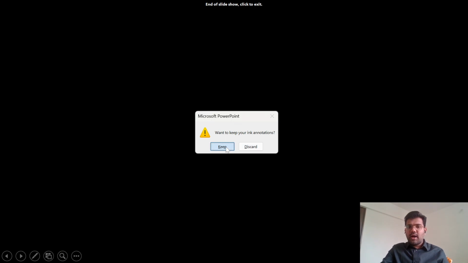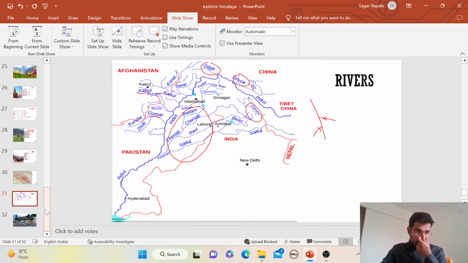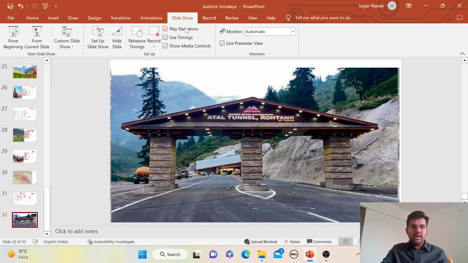Last picture is of Atal Tunnel. So this is the end of this lecture, and see you in the Himachal Himalaya. See you in the next lecture.